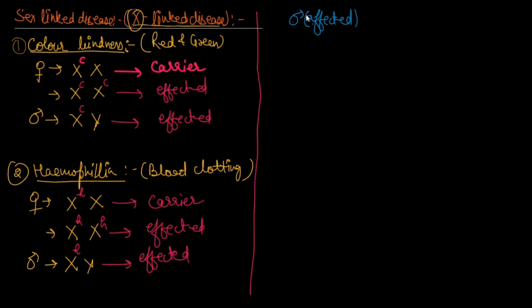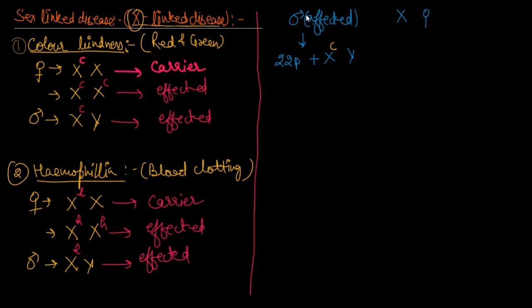If a male is affected with color blindness, suppose in the examination only a single disease comes, but I will take color blindness. In a male, you all know there are 22 pairs of chromosomes plus X and Y, and on the X, the colorblind gene C is present.